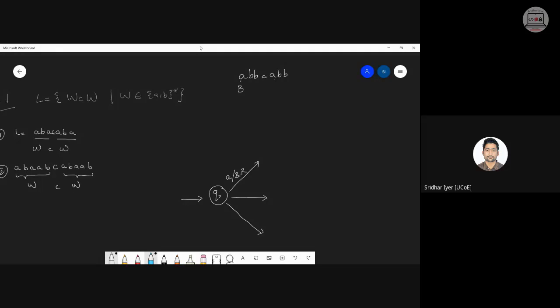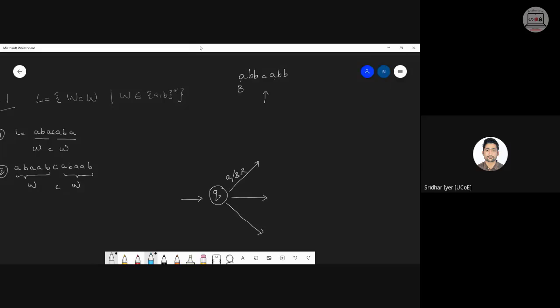So what we are doing is, we are first of all converting this A into a blank and then moving right until we reach C. Once I reach C, I will check what the next symbol after C is. If that is an A, then I will be 100% sure that the starting symbols of both are the same. Earlier also it was A, and after C it is also A.